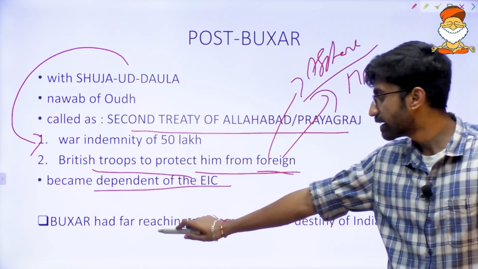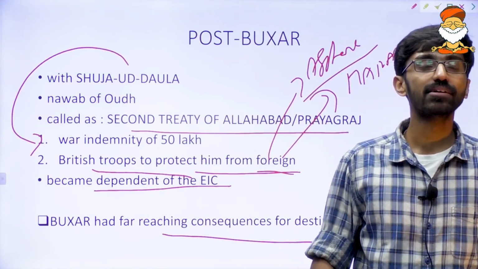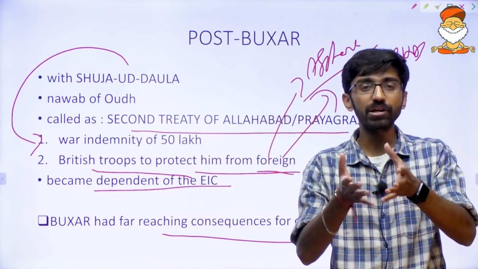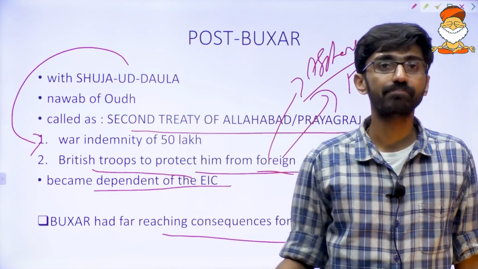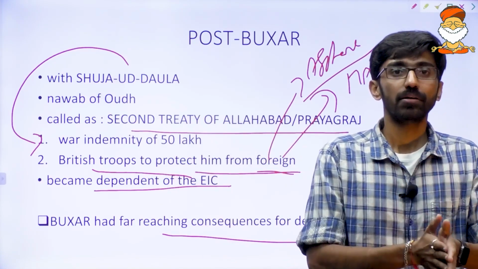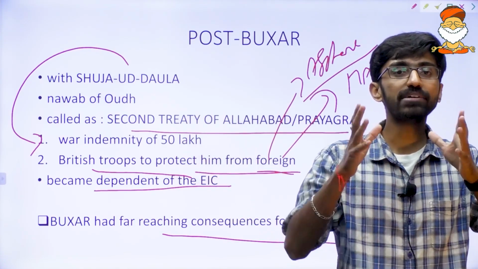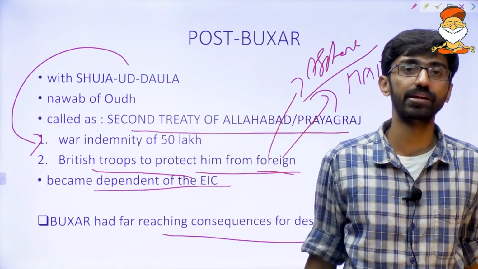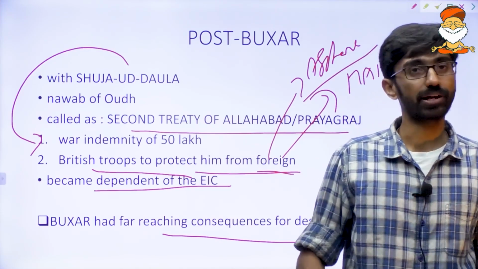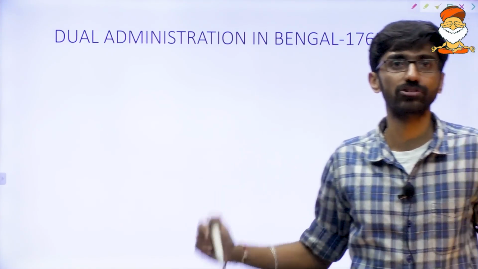Now Buxar had far-reaching consequences for the destiny of India. What are these far-reaching consequences? How did the destiny of India change after Buxar? That eternal gloom that Nabin Chandra Sen talks about became permanent after Buxar. Now there are no rivals, particularly in northern India, after the defeat of Bengal rulers. So now Britishers became the political masters of India. Huge resources of Bengal are now in the hands of Britishers. And after Buxar, they came up with one administration in Bengal, that is dual administration.